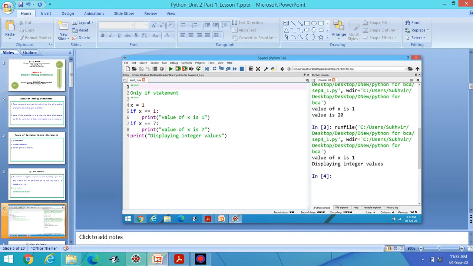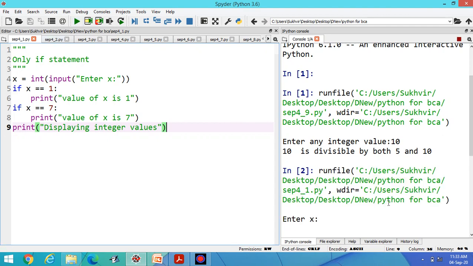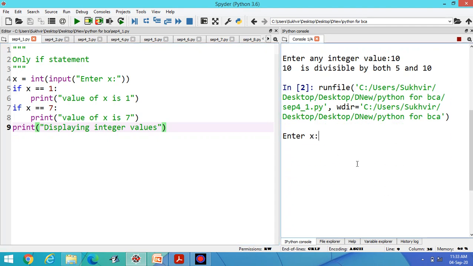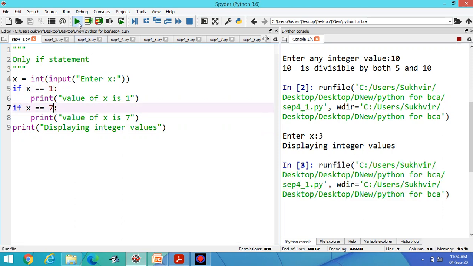let's check in the programming platform. This one is the program. Suppose I write 3 here. It will display only the last line, displaying integer values. It will display only this content, neither this one nor this one, because it will execute only when 1 or 7 is there. Suppose I am writing 7 here.